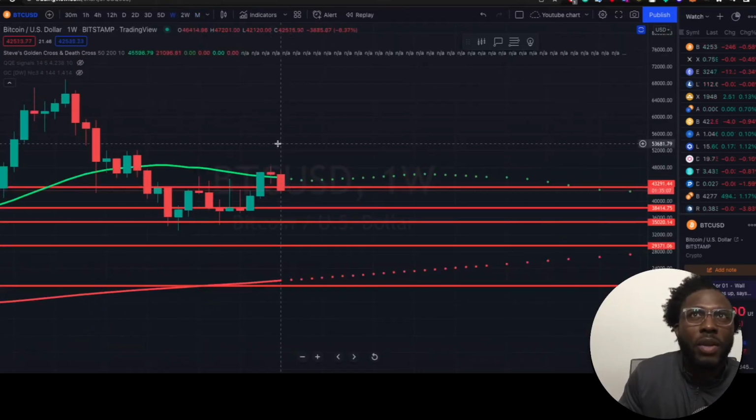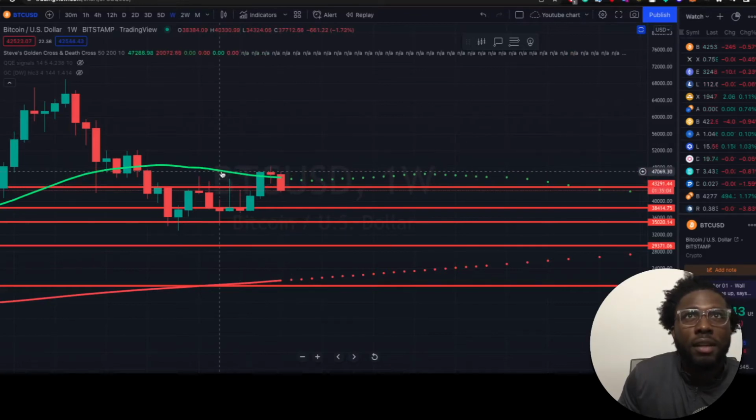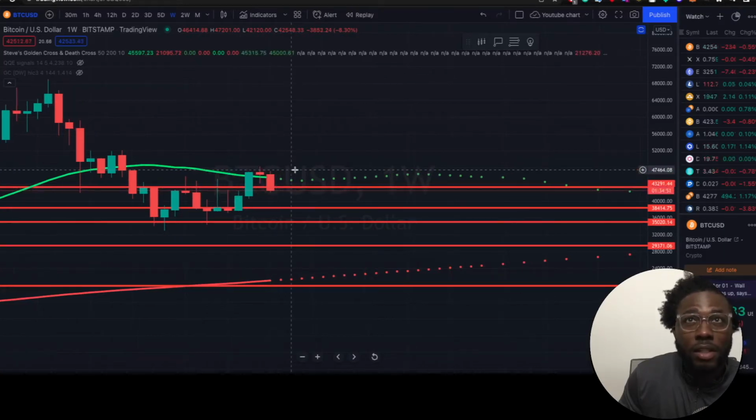Okay, now let's look at the weekly chart. From the weekly chart, we can see that we did not hold this 50-day EMA. So we did break through it, but we don't have a close on the weekly chart yet. Okay, so that's something to be worried about.